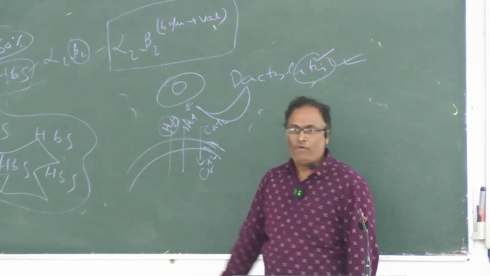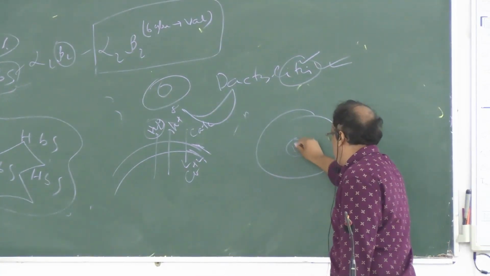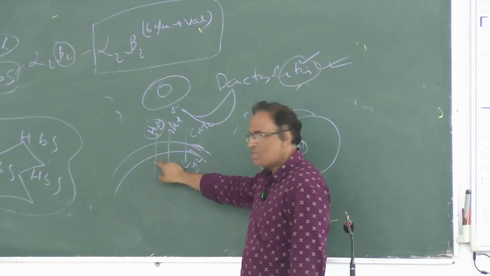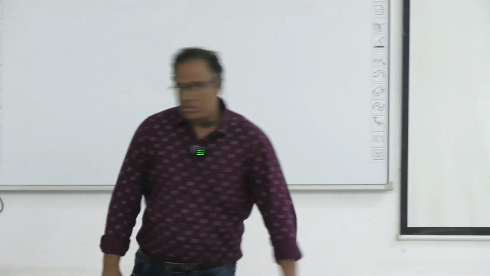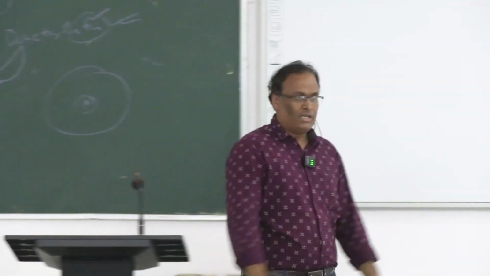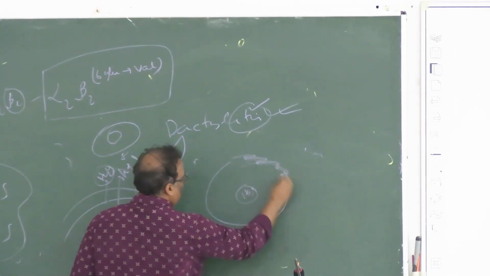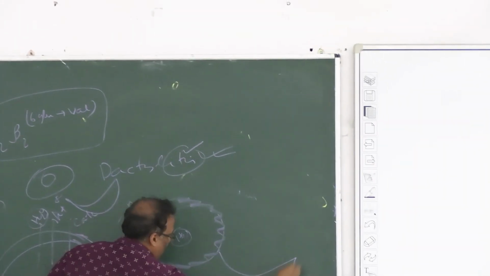Now in an RBC, suppose this is the RBC and this is the hemoglobin, called HbS. The problem is that water is coming out of the cell. That means shrinkage of the cell is happening. That means the cell is dehydrated, right? So if the cell is dehydrated, what is happening here? Concentration. If there is sugar in water, the more sugar you add, the more concentrated it becomes, okay? If you take the water out, what will happen? The sugar concentration will increase, right? Similarly, if water goes out from here, the concentration of HbS will be increased, and that can cause polymerization. And each time polymerization happens, the cell will be damaged, the cell membrane will be damaged,